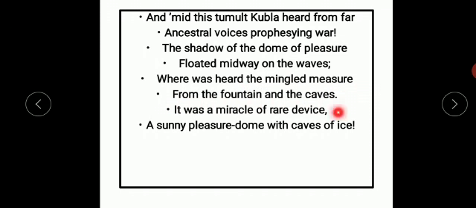It was a miracle of rare device, a sunny pleasure dome with caves of ice. This palace was a miracle of rare device. That means too many skills were used in making this beautiful palace, because it had sunny domes along with caves of ice.